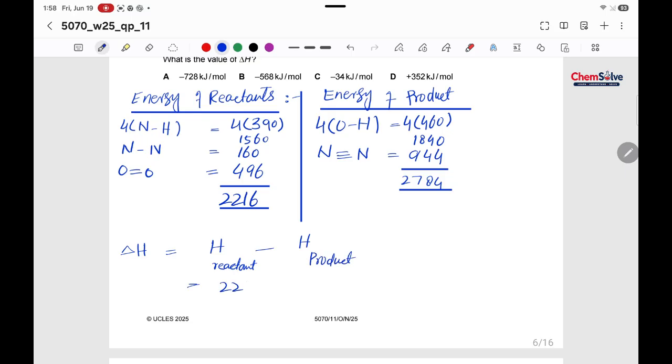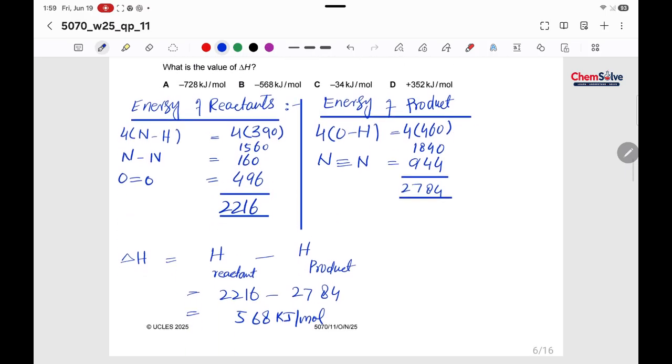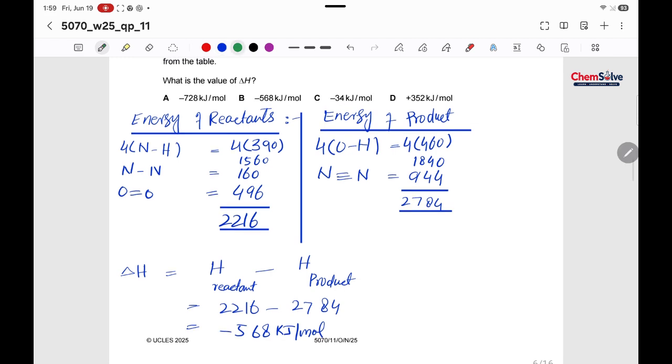So 2216 minus 2784, and it would be 568 kilojoule per mole, and there would be a minus because the bigger value comes with the minus sign. The correct option is B.